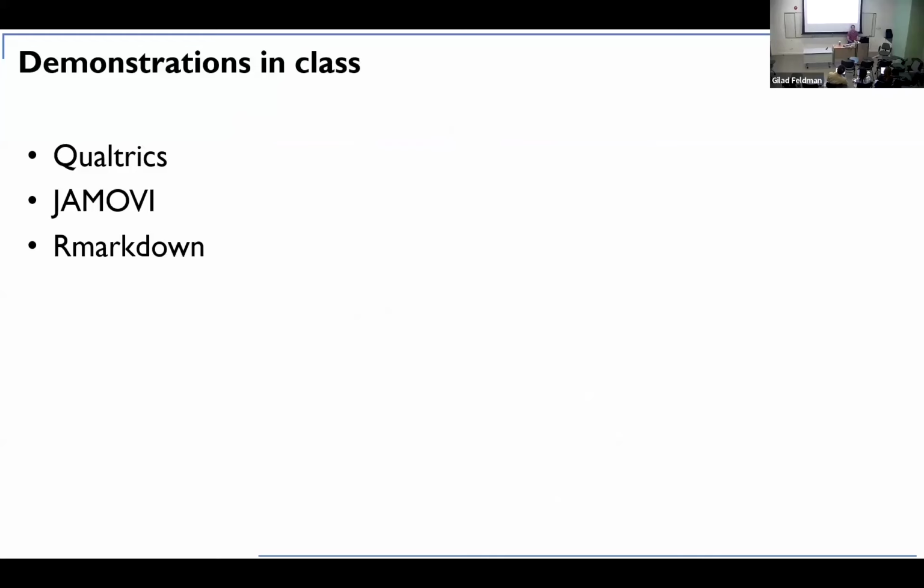So finally, I want to show you a little bit about the analysis. Some people are like, what? I have to create my own Qualtrics? What? I have to do data collection? What? I have to run Jamovi or R Markdown? This is very scary stuff. I've never done this. I didn't come to advanced social psychology to run R. So not to worry, there are templates for everything, and I will show you click by click what to do in your Qualtrics, how to take this from Qualtrics to Jamovi, how to take this from Jamovi to R. Everything is very simple and straightforward, okay?